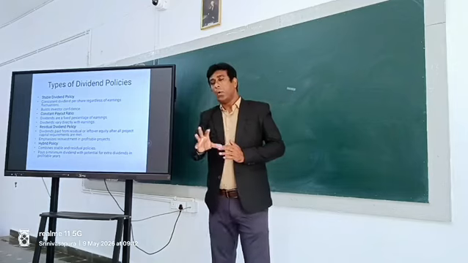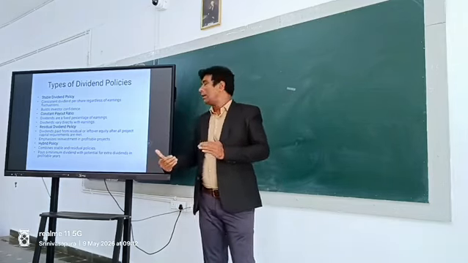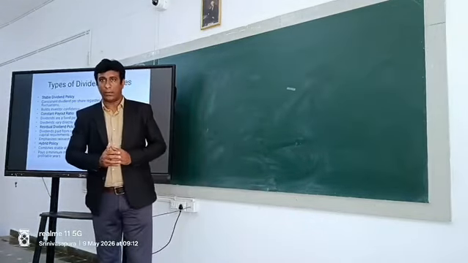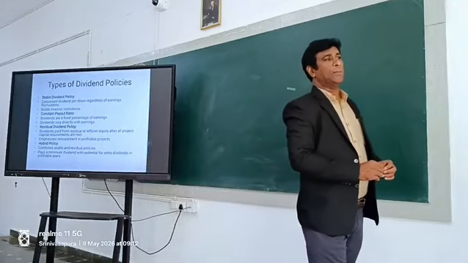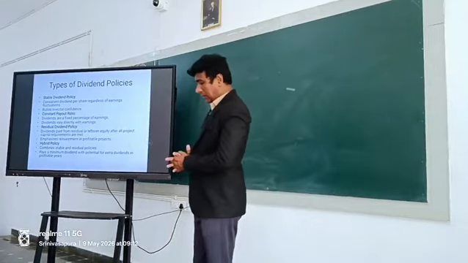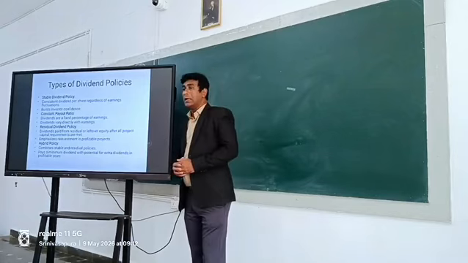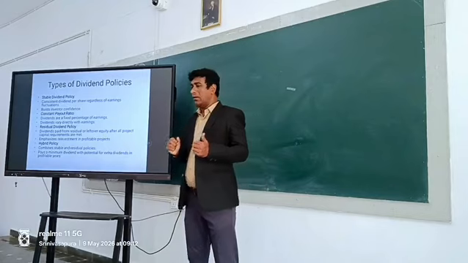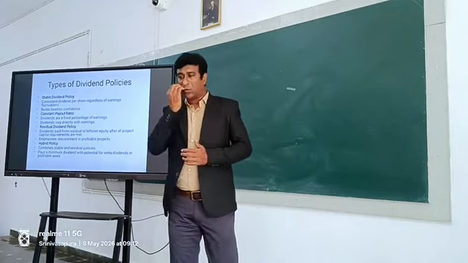Some portion of its earnings and profit has to be kept by the company also, and that is called the retained earnings. There are two different reasons why the company has to declare the dividend and why it has to keep some amount of the profit as retained earnings. Number one, shareholders expect a certain amount of dividend.